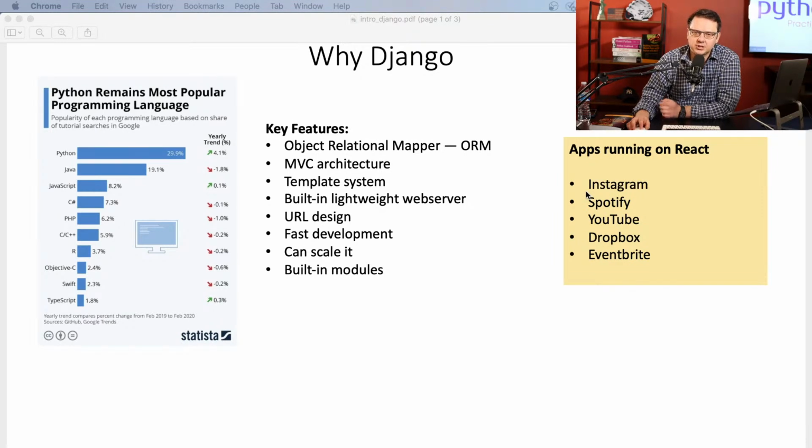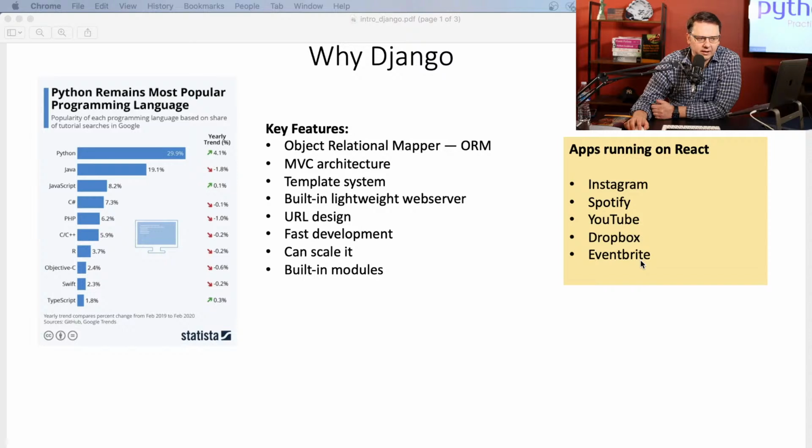All right. So, for example, Instagram has two parts. There is Django, and then as a front end, it uses React Native. And believe me, Django and React is a really, really powerful combination. Then we have Spotify, YouTube, Dropbox, Eventbrite. I believe NASA and Google use Django too.